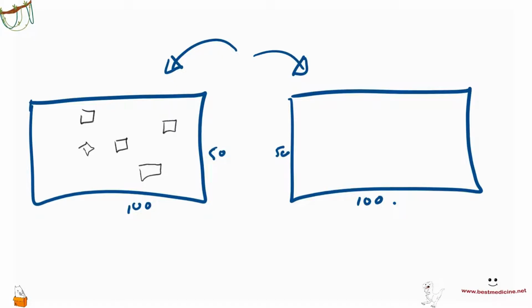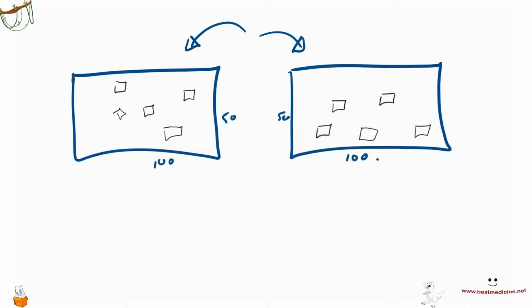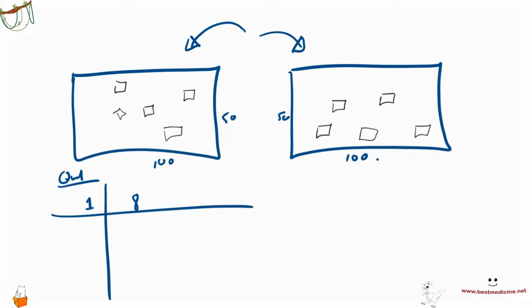So maybe you throw it 5 times or 10 times, whatever the number of times we decide to do it. And then we write down the data and find the mean for the number of species observed. So for example, for mine, I would say, okay, the first quadrat gave me the number of species as 8, right? Here's quadrat, and here's species.